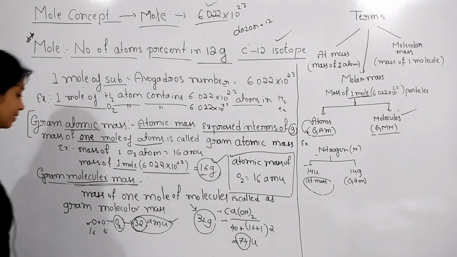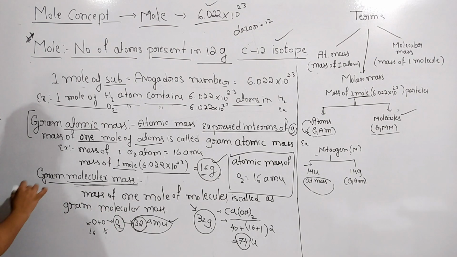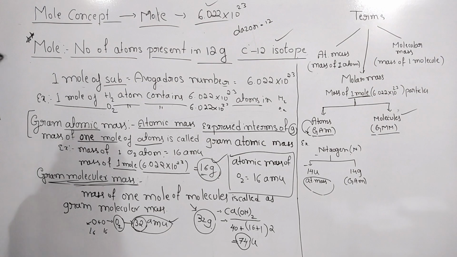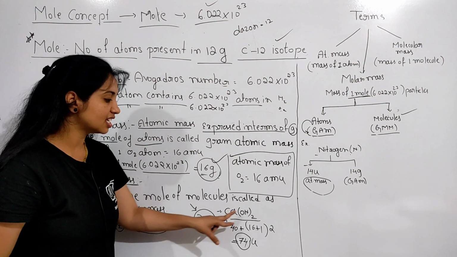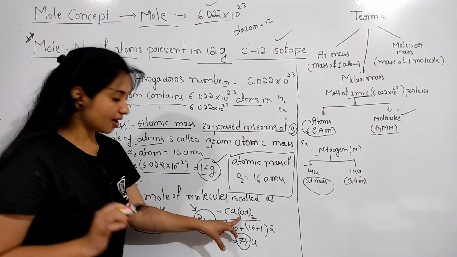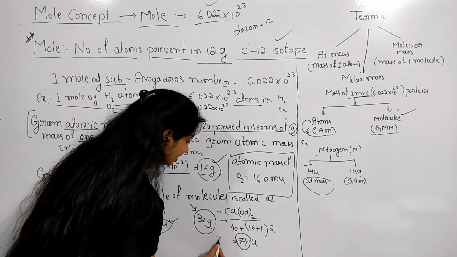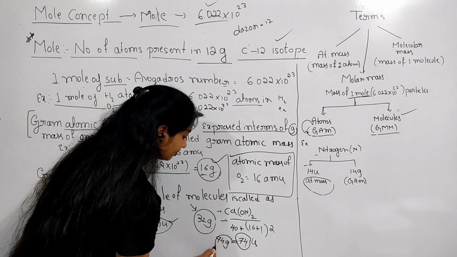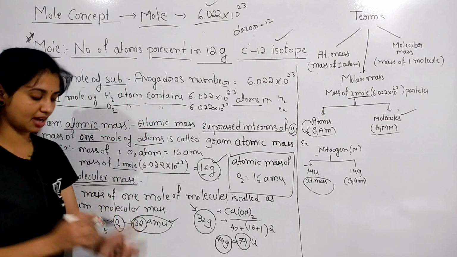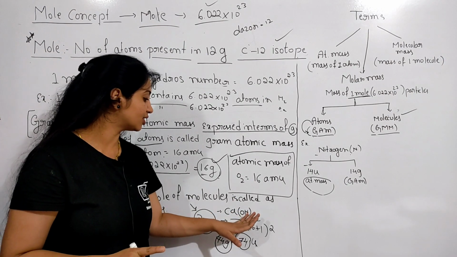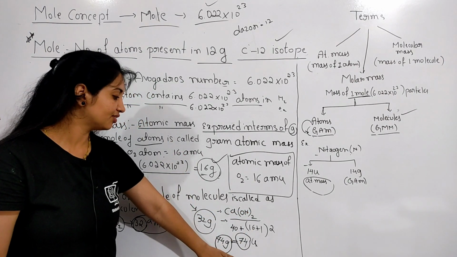If we express it in terms of grams, or find the gram molecular mass here, 1 mole of calcium hydroxide molecules contains 74 gram. The mass of 1 mole of calcium hydroxide is 74 gram.